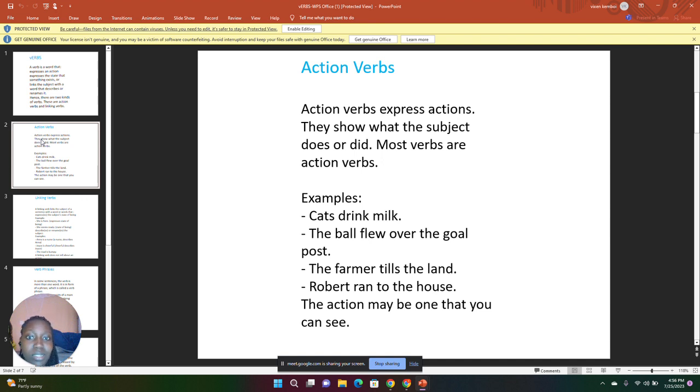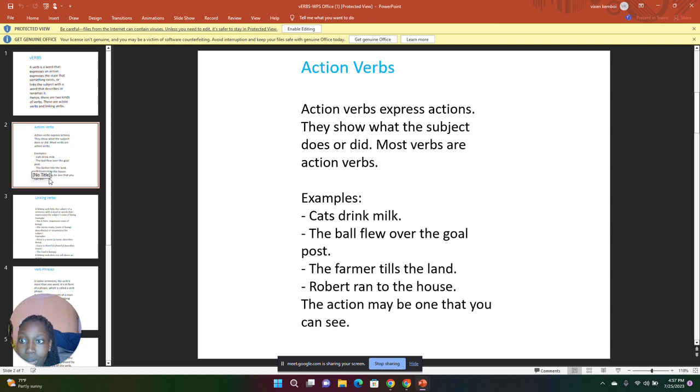Examples: cats drink milk. Drink here is an action verb because it shows what the cat does. The next example is the ball flew over the goalpost. Flew here is an action verb. The third example is the farmer tills the land. Tills is an example of an action verb. The next one, Robert ran to the house. Ran is an action verb. The action may be one that you can see.